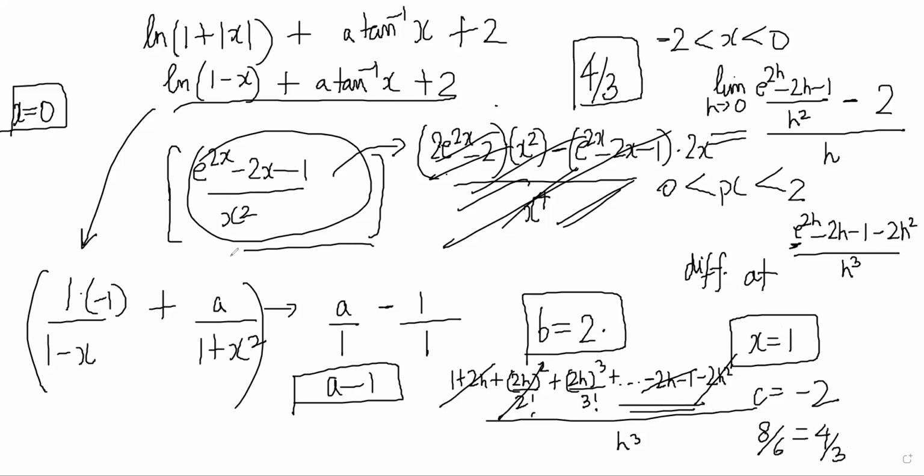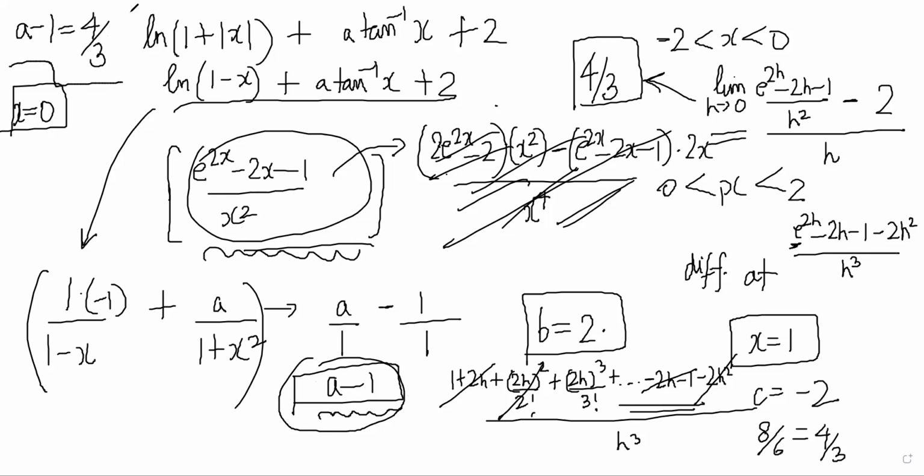So the right hand derivative, I have found by the definition itself, and it comes out to be 4 by 3. And the left hand derivative I have found by actually differentiating and putting the values, and that came out as a minus 1. So a minus 1 is equal to 4 by 3 for being differentiable at 0. So a should be equal to 7 by 3. Now what you have to find is 9a square. So 9a square is 9 into 49 by 9, so 49, plus b square, which is 4, plus c square, which is 4. So the answer is 57.